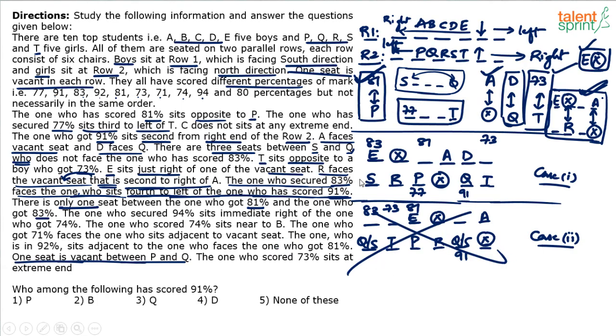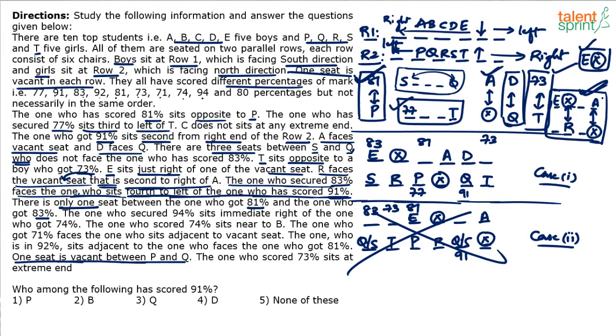Case 1 has to be correct. Now we have to complete case 1. Case 2 is getting eliminated. Why is case 2 getting eliminated? Because this point 77 dash dash T is not getting fixed here. T is in this position. Where will you put 77? Not possible. Here it has got fixed. 77 dash dash and then T. Yeah. Let's do the other things now.